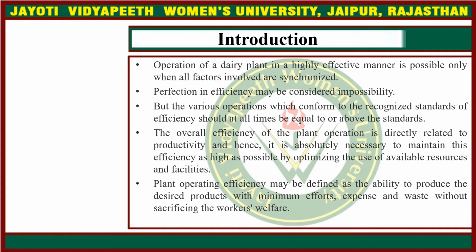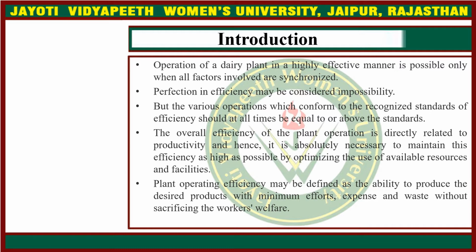Operation of a dairy plant in a highly effective manner is possible only when all factors involved are synchronized. Perfection in efficiency may be considered an impossibility, but the various operations which conform to the recognized standards of efficiency should at all times be equal to or above the standards. The overall efficiency of the plant operation is directly related to productivity, and hence it is absolutely necessary to maintain this efficiency as high as possible by optimizing the use of available resources and facilities.